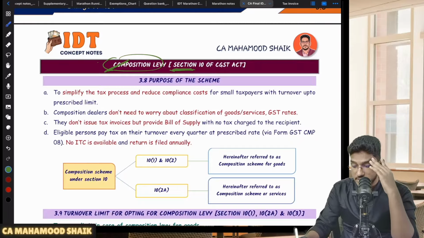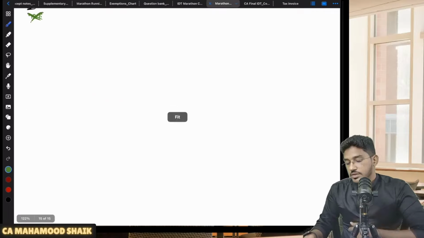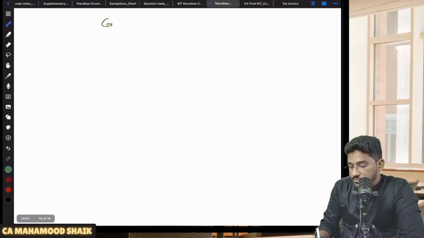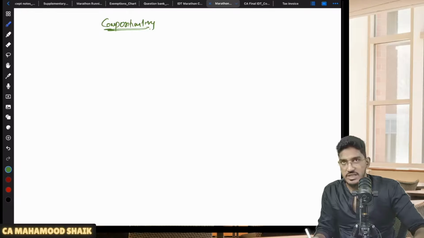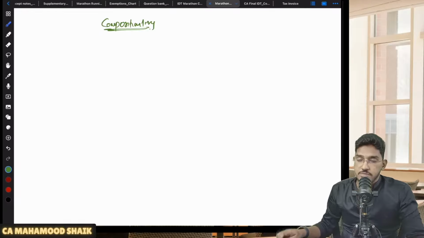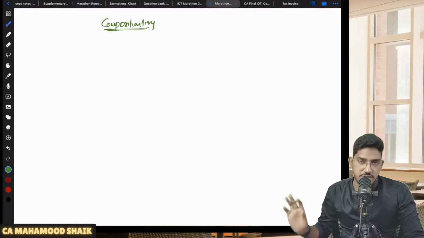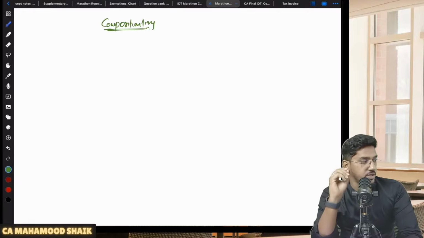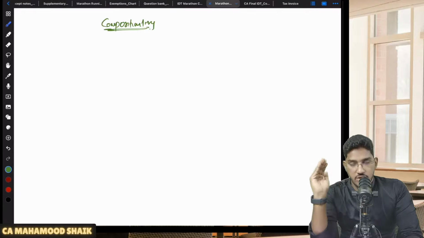Sir, what exactly is this composition levy? See, just now in the registration chapter, as I have told, not all business persons are required to get themselves registered under the GST Act.